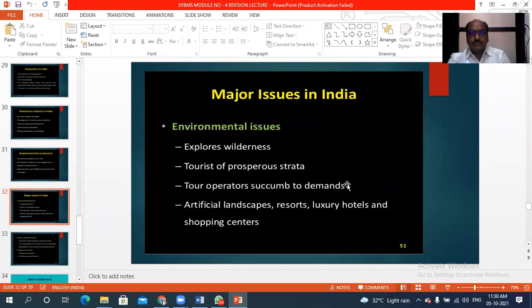Then the major issues which are related to ecotourism activities. First, environmental issues. These are that it explores wilderness.